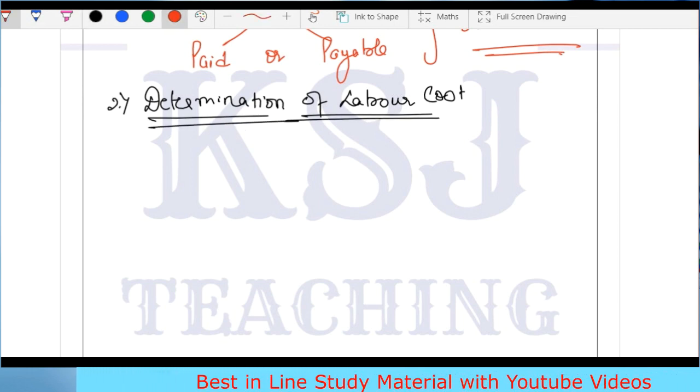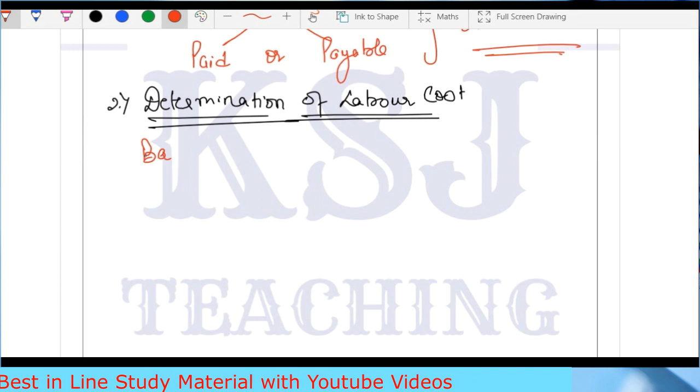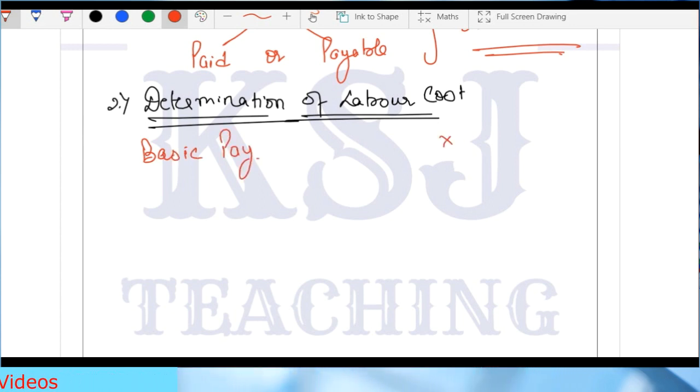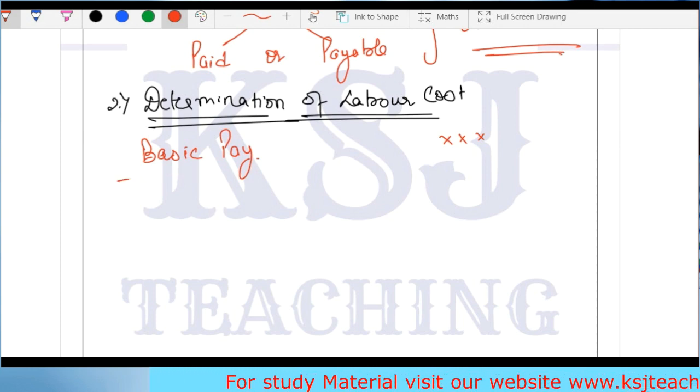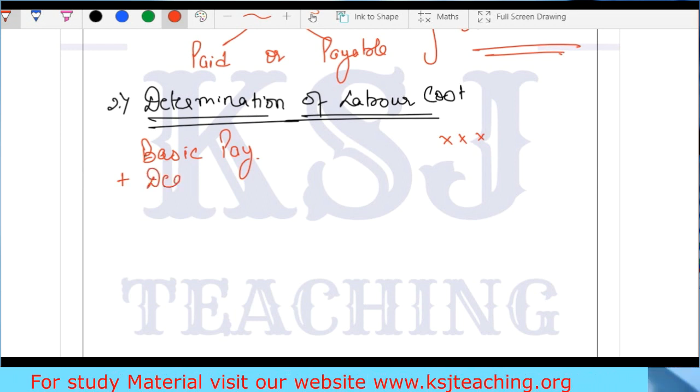First thing is the basic pay. Basic pay is what you decided at the time of giving the employment. I hire a person A and tell him I'll pay you 10,000 rupees a month. This is your salary, the basic pay. Plus DA, that is dearness allowance.